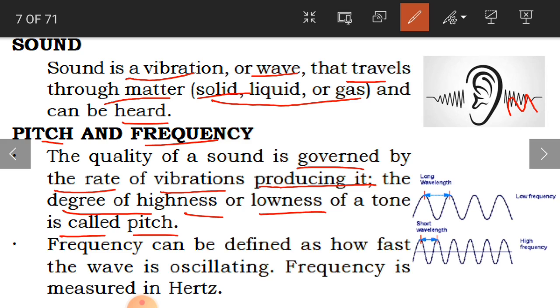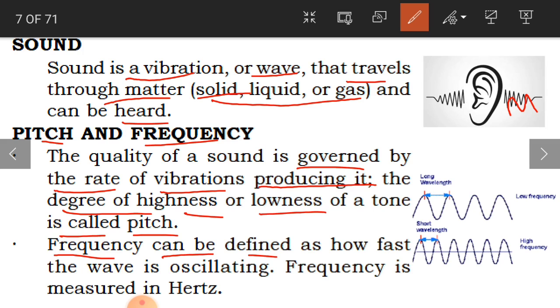Even when you talk very loud, we call it a high pitch. When the sound produced when we talk is more, we call it high pitch. When the sound when we talk is low, we call it low pitch. Clear, children?